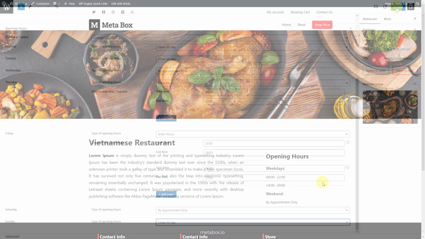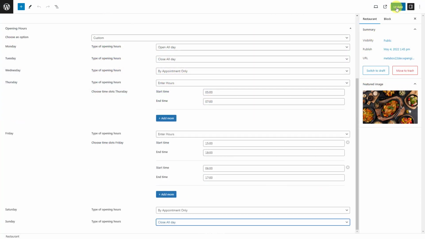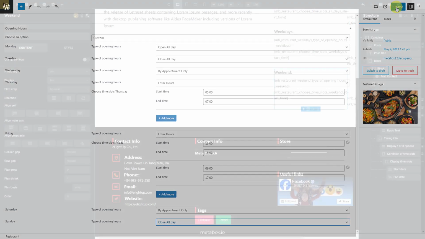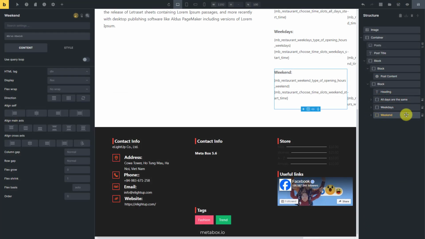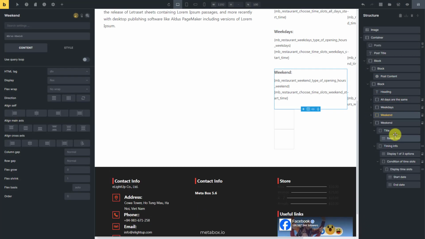What's next? It's a custom that there are different opening times for every day in a week. Actually, it's quite the same with the second case. Instead of dividing days into two kinds as weekdays and weekends, now we will have 7 days from Mon to Sun. So just duplicate this element. Also change the name, field ID, option in the condition, as well as the field where we display data.